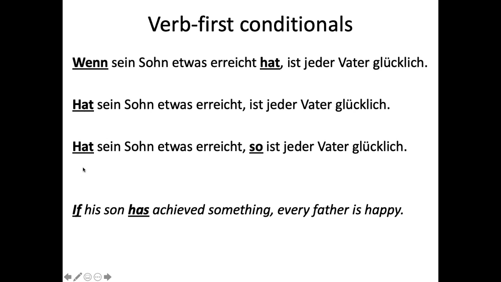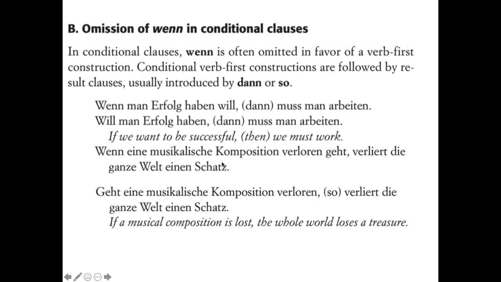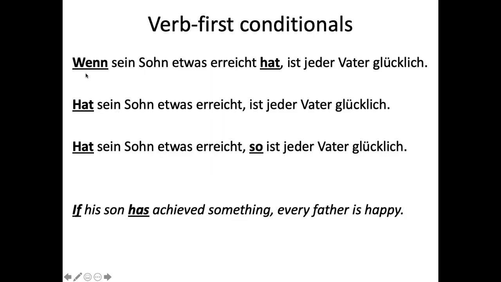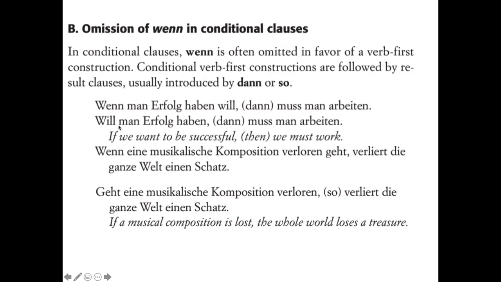So just note that it's that conjugated verb that goes in the first position when we're doing something like this. And then the other verb, if we're in a compound verb situation, the other verb that would normally be at the end is still at the end of the clause. Yeah. So omission of wenn in conditional clauses. Wenn man Erfolg haben will, dann muss man arbeiten. So you can say wenn, you can totally use the wenn, or you can leave it out and just start with the verb. Will man Erfolg haben, dann muss man arbeiten. Wants one to have success, one must work, right?